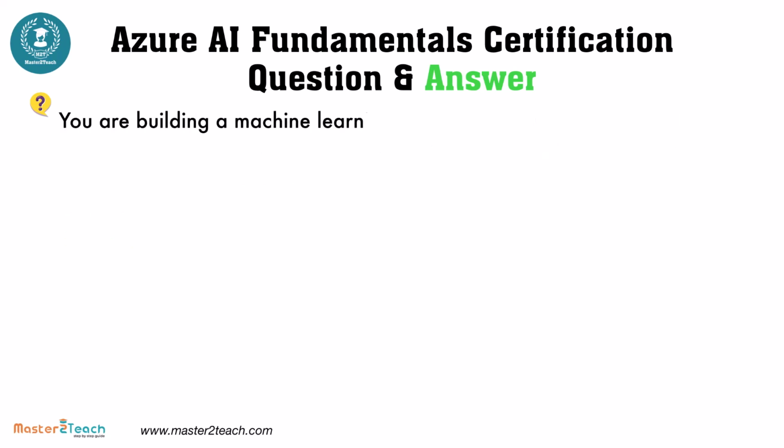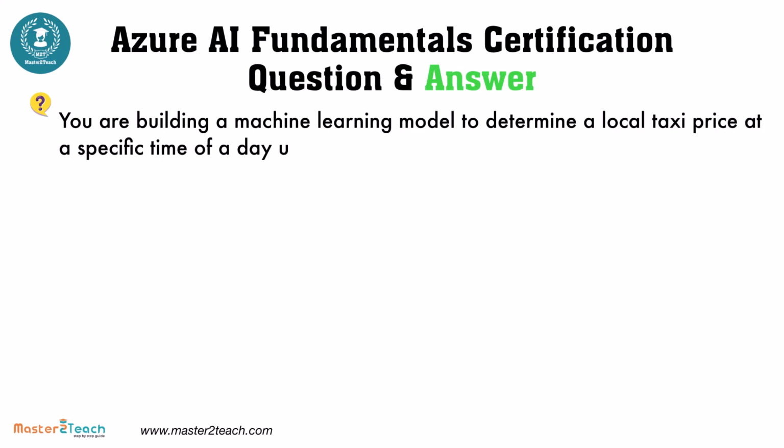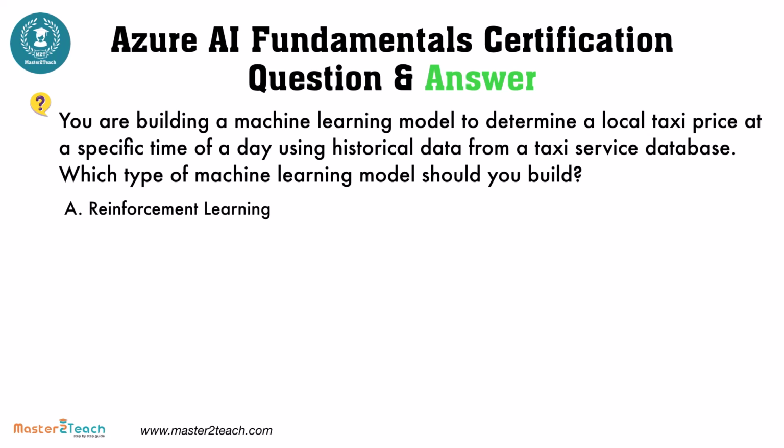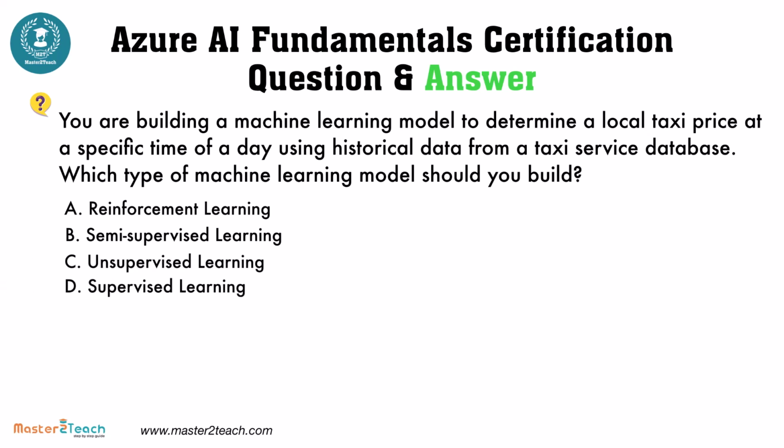You are building a machine learning model to determine a local taxi price at a specific time of a day using historical data from a taxi service database. Which type of machine learning model should you build? The options are A. Reinforcement learning, B. Semi-supervised learning, C. Unsupervised learning, D. Supervised learning.